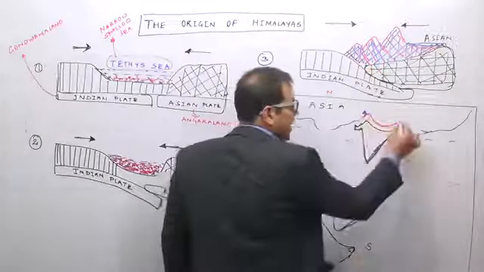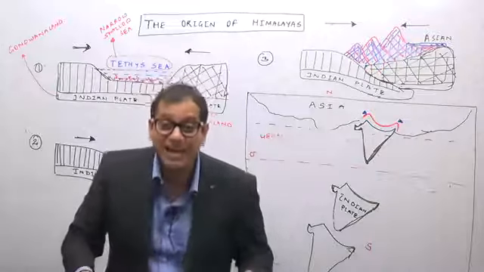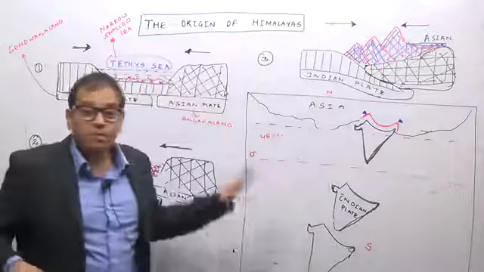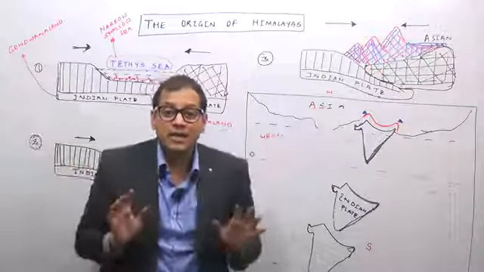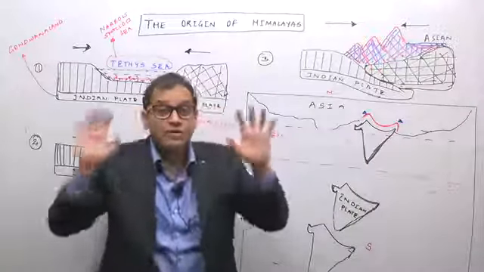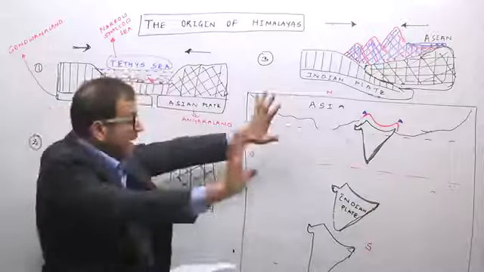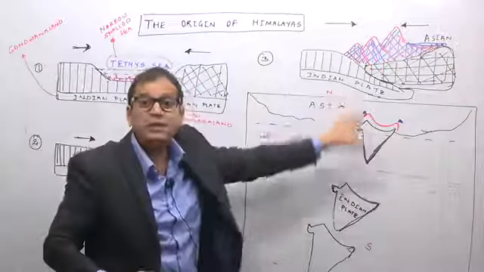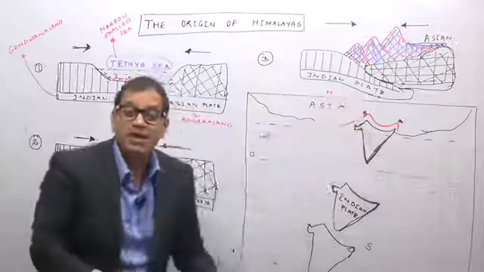Why are there hairpin bends in the Himalayas? This is because the arms of the peninsula, that is the Aravali range and the Assam Himalayas, functioned as two arms which gave maximum push to the Asian plate, and as a result the hairpin bends in the Himalayas were formed.